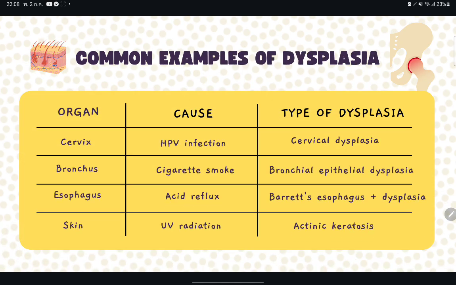Common examples of dysplasia. Cervical dysplasia is often caused by HPV infection. In the bronchus, smoking can lead to epithelial dysplasia. Acid reflux in the esophagus can result in Barrett's esophagus with dysplasia. Lastly, UV radiation can cause actinic keratosis in the skin, which is also a form of dysplasia.